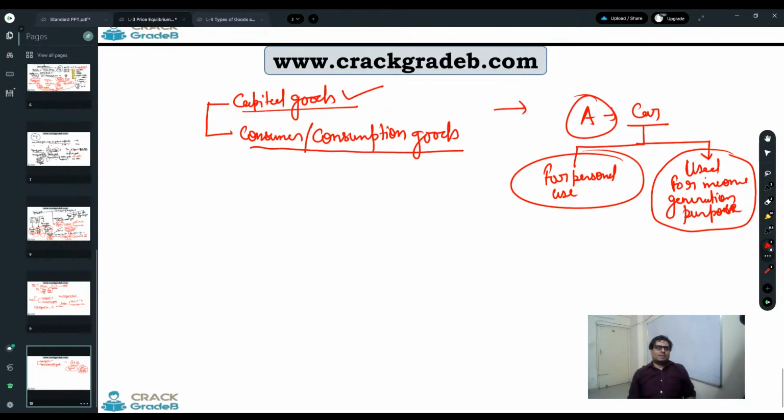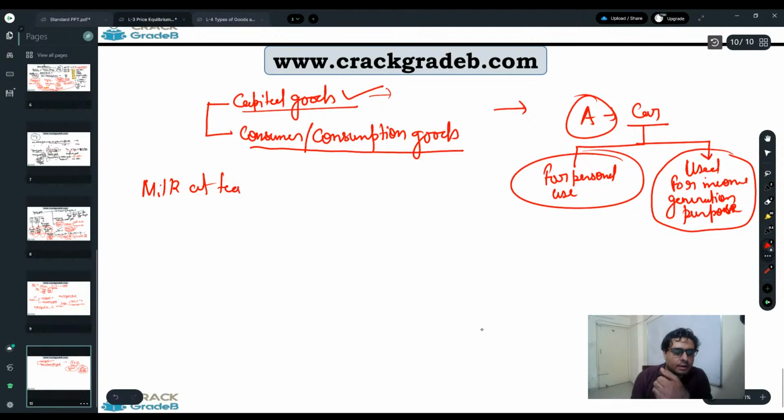Generally, goods are machines, which we can use for any good, but in general we use this term capital goods for machines and equipment which are being used. Though some students say, "Sir, is milk at a tea shop an example of consumer good or capital good?"